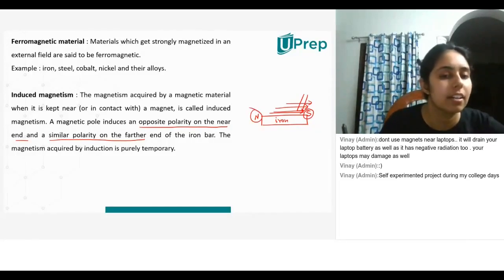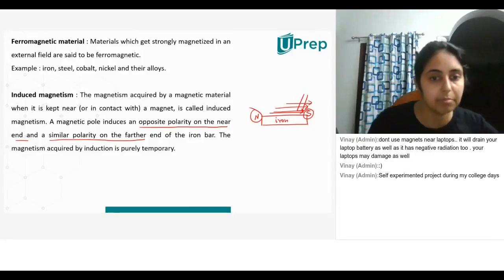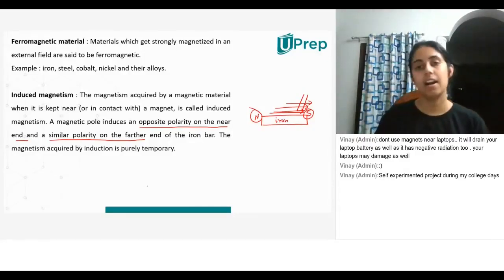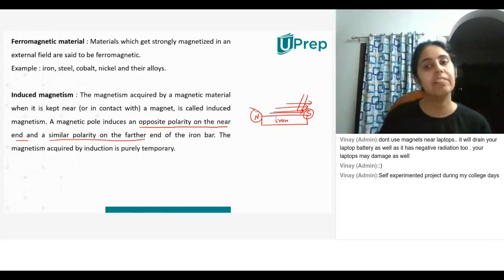No, ma'am, I didn't understand about making north and south. I didn't understand induced magnetism actually. All right. So what I'm saying is, let's say I have a piece of iron. In the single touch method, what did we do?